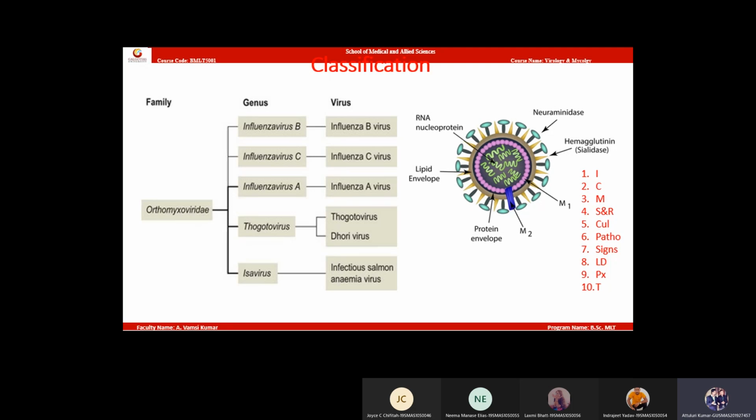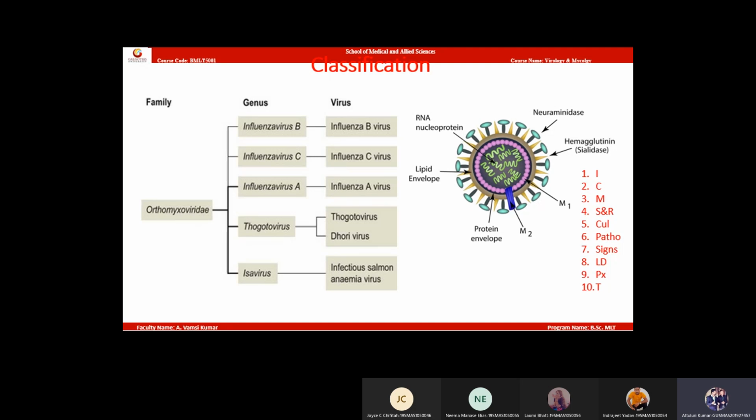Hemagglutinin spikes. 2. Neuraminidase spikes. So you have 2 types of spikes on the surface of the envelope of this virus.